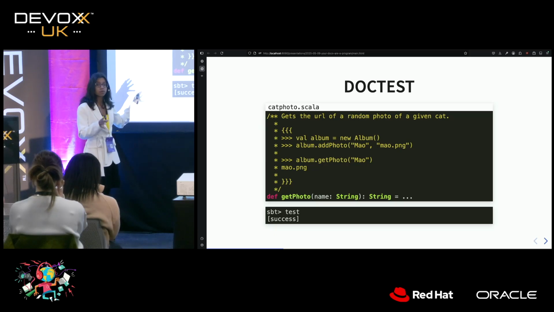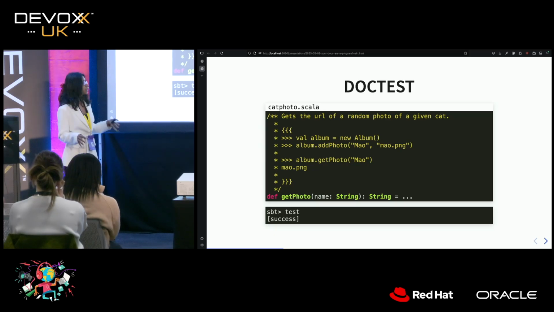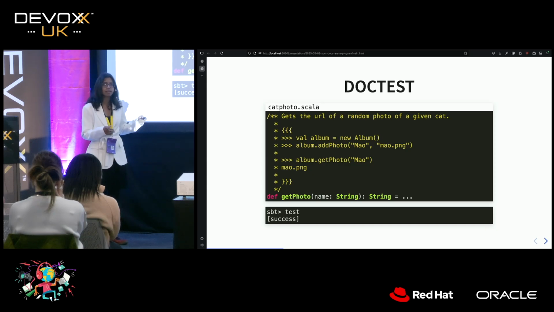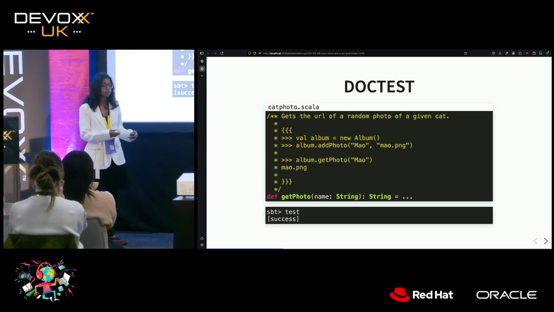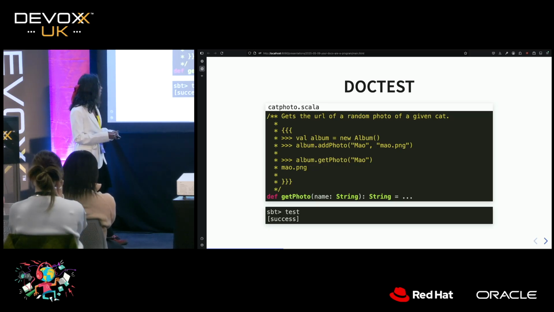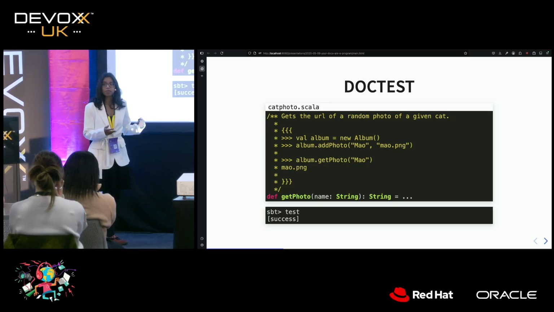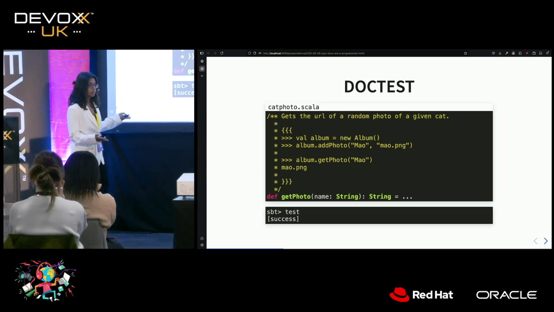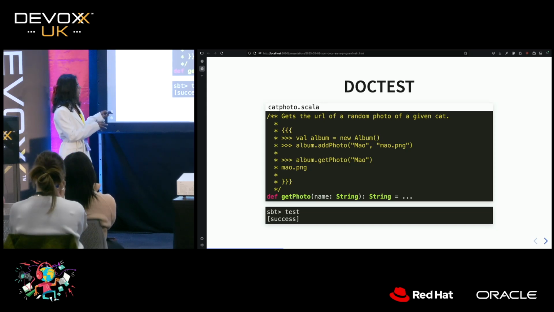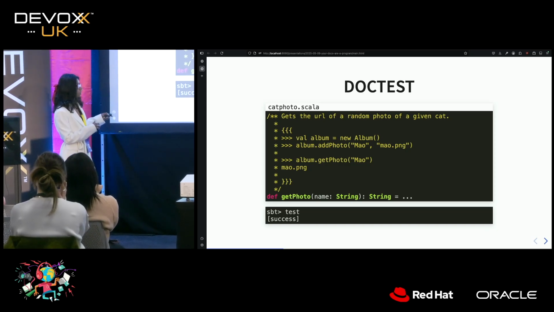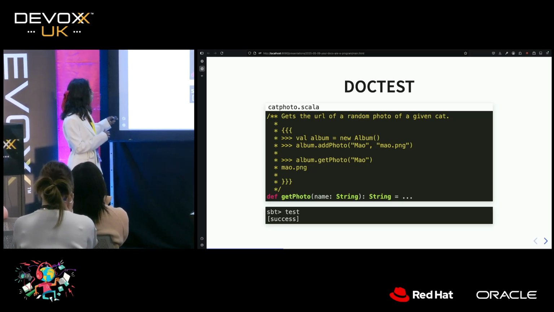We're going to use a tool called doctest. And what doctest does is that it takes our code snippet that we've defined inside our documentation and converts it into a test. It actually produces a test file for the code that we write. And it checks that what we have written in our docs is actually correct. It checks that it compiles, but it also runs it and checks its output. So if we run doctest on this piece of code, it'll check that the result of getPhoto is actually mao.png.